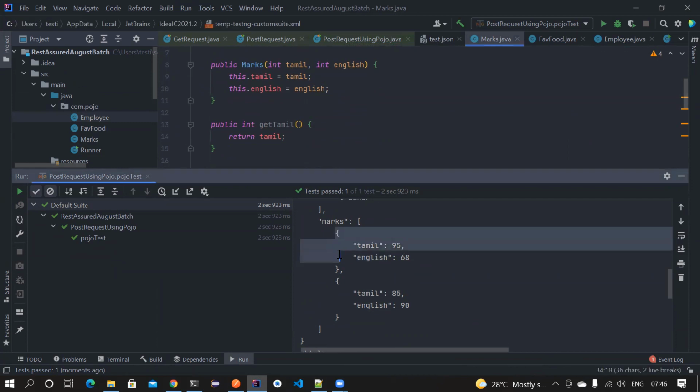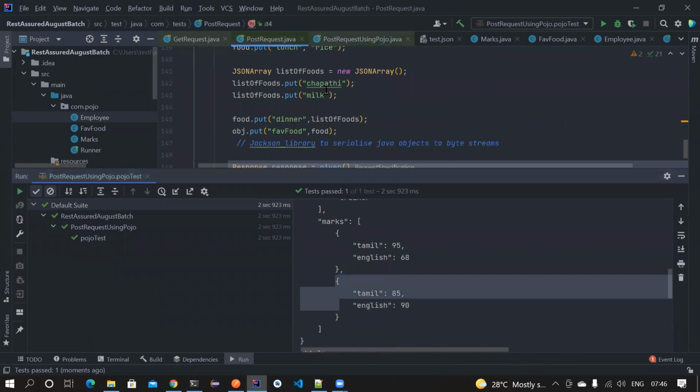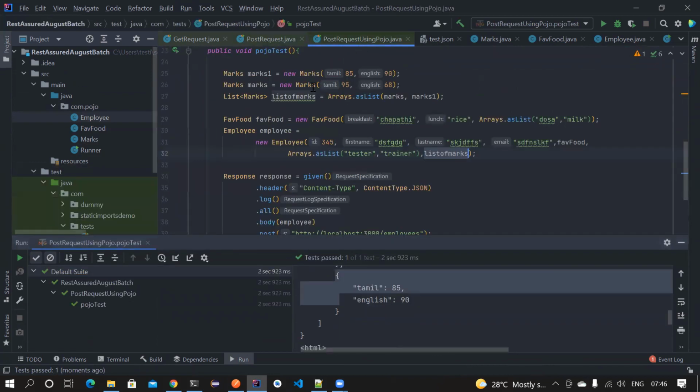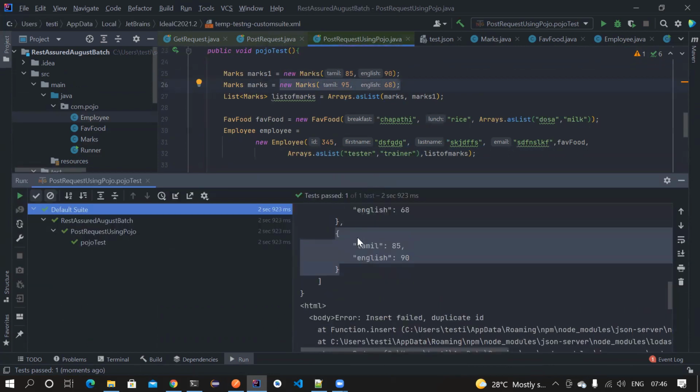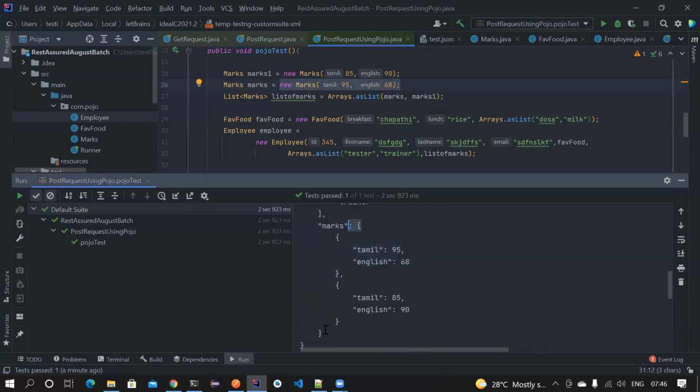Now I need to create a list of marks, right? So in this case, first I created one marks. Second, I created one marks. Now I have both of these ready, but I want to store them in a list. That's why I create list of marks equal to Arrays.asList(marks, marks1). Now you have a list of marks. You can pass it on to the employee class.